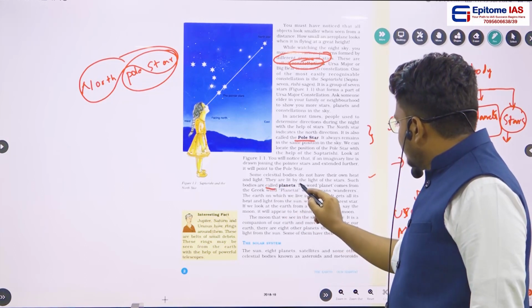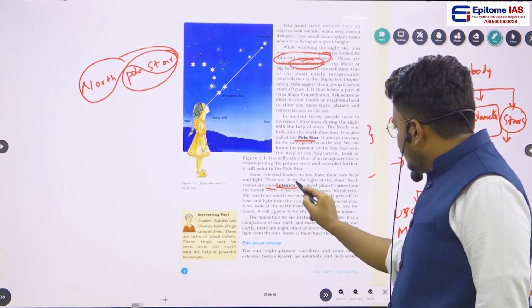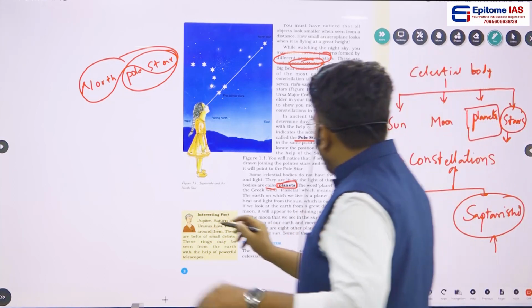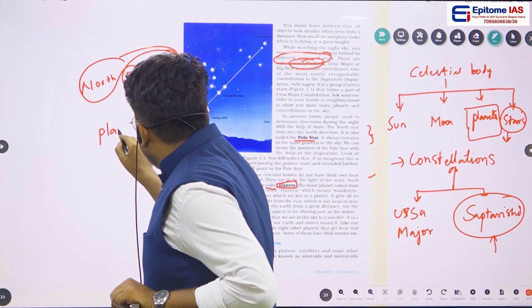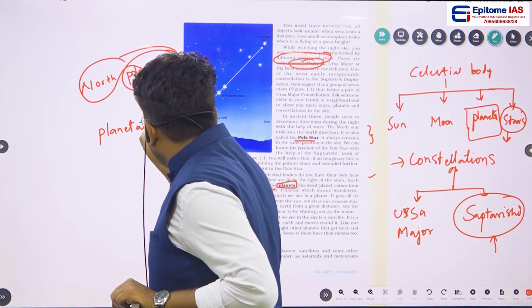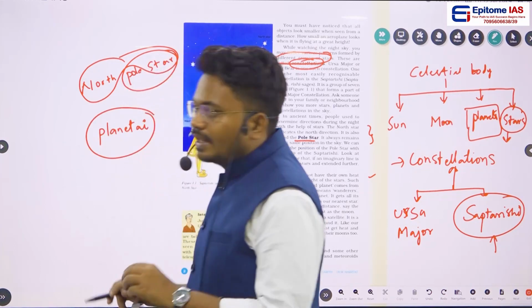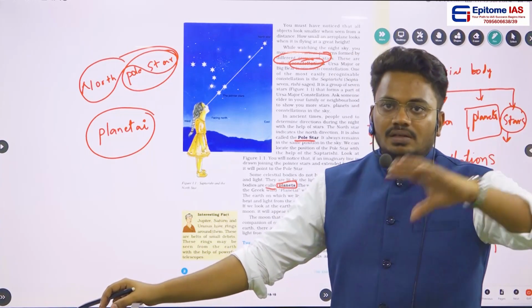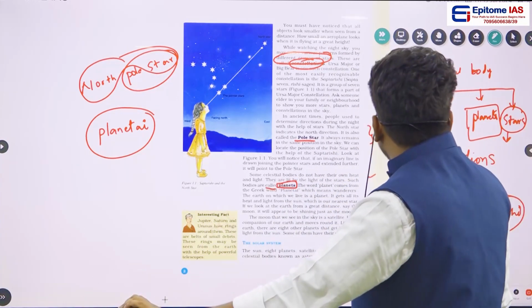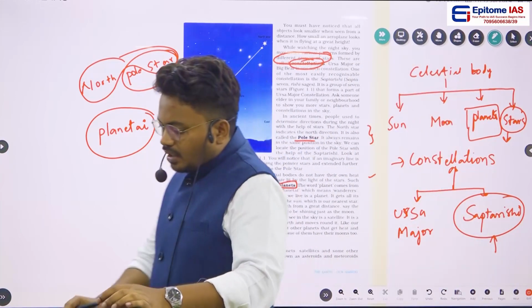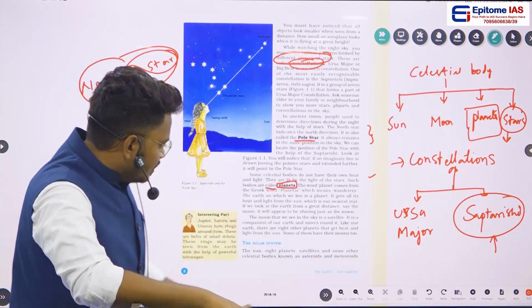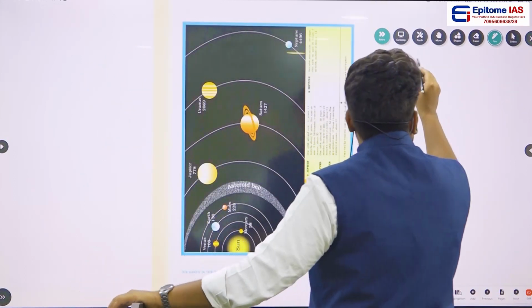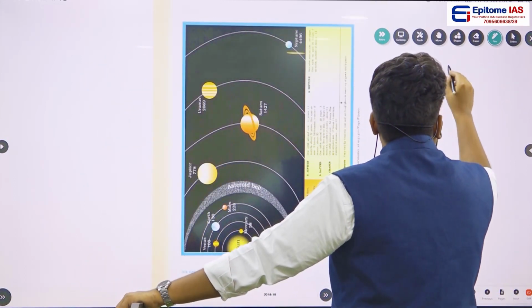And if you see, the term planet has been generated from a Greek word called planetae. Planetae simply means a wanderer, that means moving from here to there. Okay. Now, the next important key term here is solar system. What is that? Solar system.